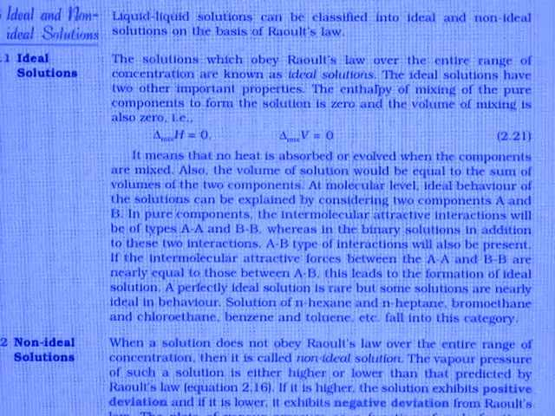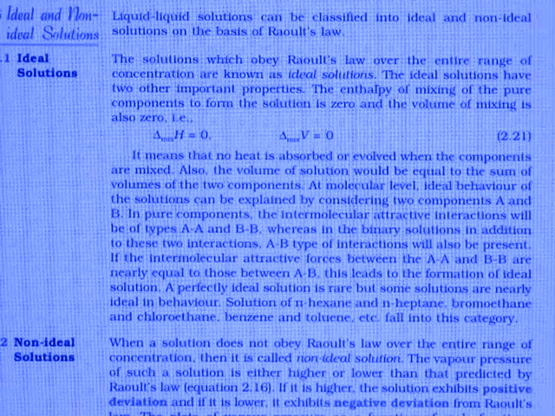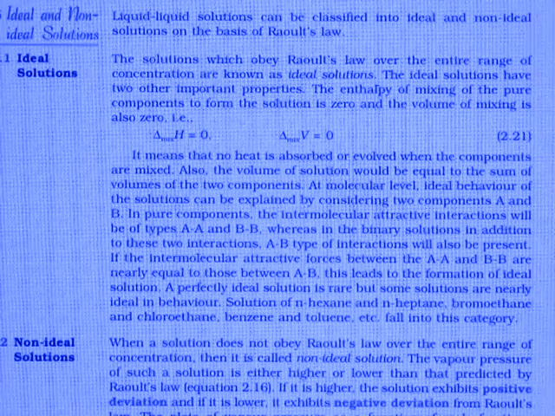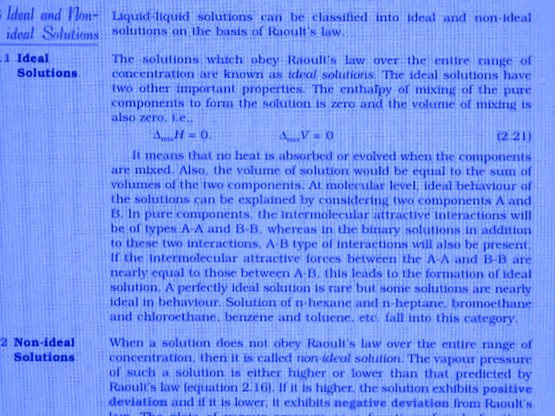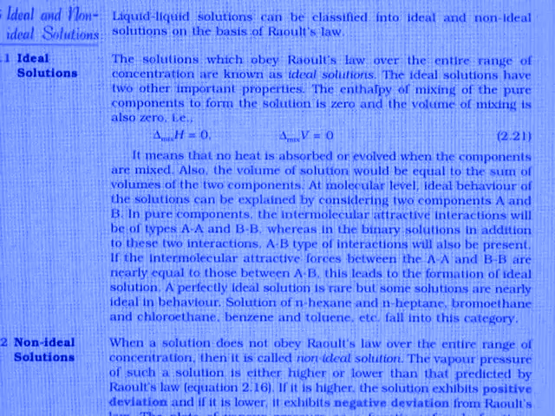The ideal solution has two other important properties. The enthalpy of mixing of the pure components to form the solution is zero, and the volume of mixing is also zero.